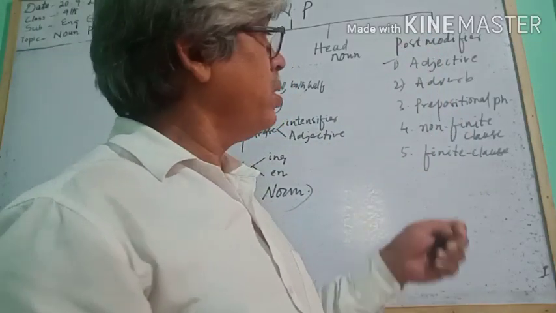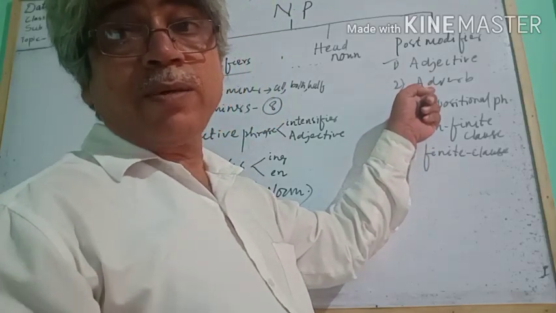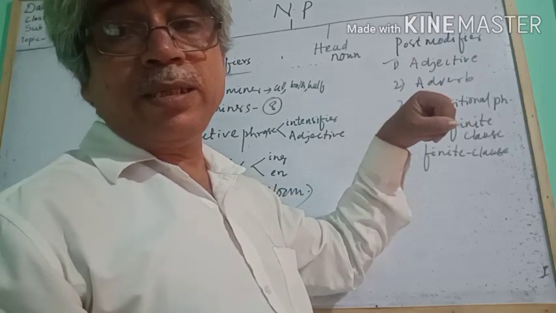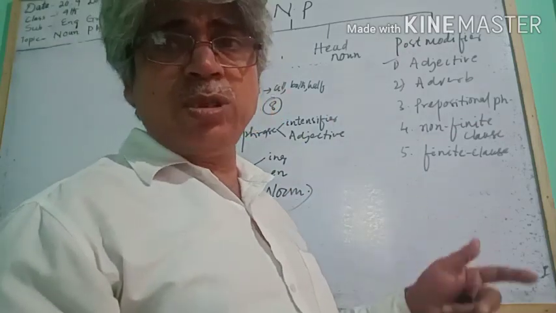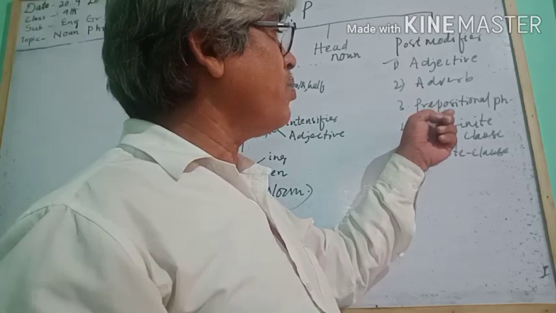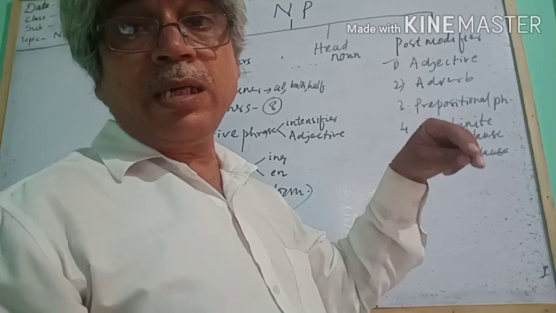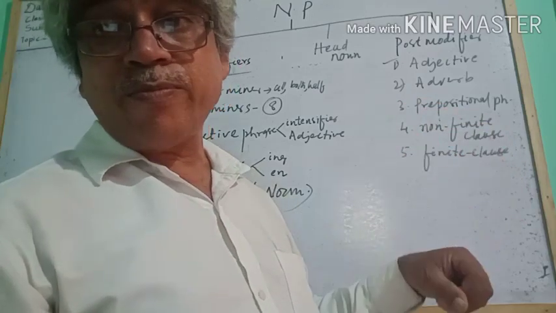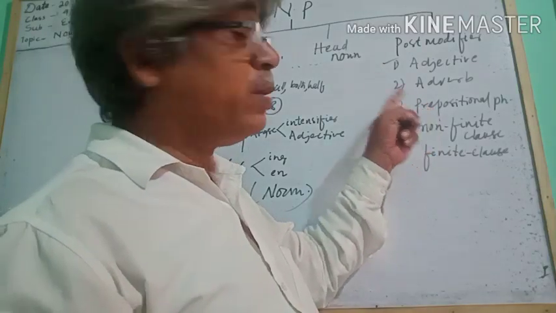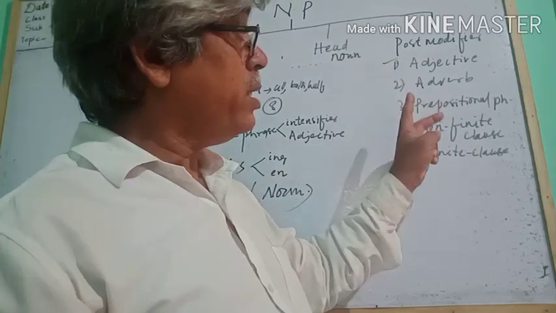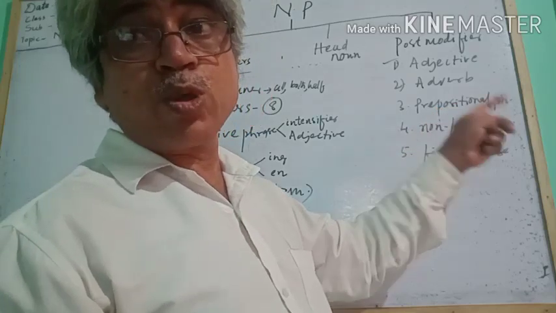something new, someone unknown; then adverb, the people here, the people outside, the weather today, the weather yesterday was not good; prepositional phrase, at the gate, the boy at the gate, the girl on the first bench. The girl on the first bench is a noun phrase, and on the first bench is the prepositional phrase as post modifier.